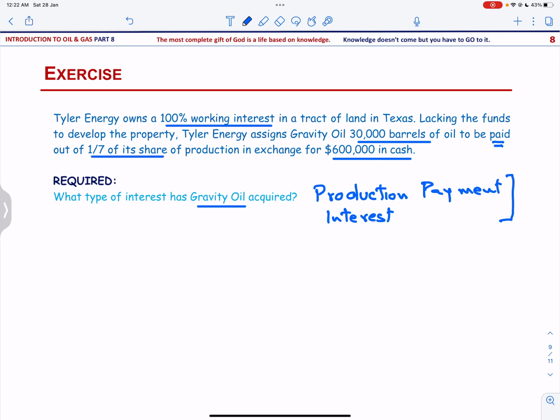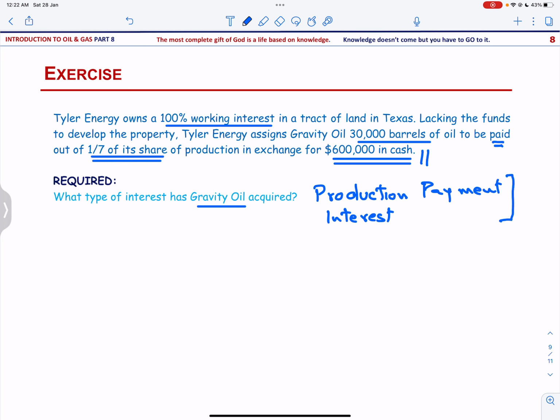And here Tyler is paying 1/7 of its share of production. So they are not bearing the cost of production. And you can also recall that the production payment interest terminates upon the payment of the specific sum of money, and here Tyler Energy is paying 600,000 in cash, after which it is going to terminate. This payment will not go through the entire lease payment period as such, but has a finite time associated with it.